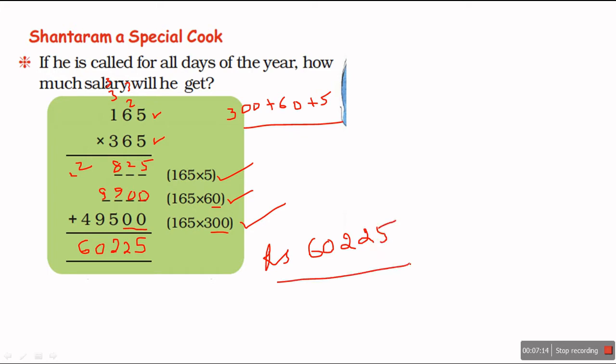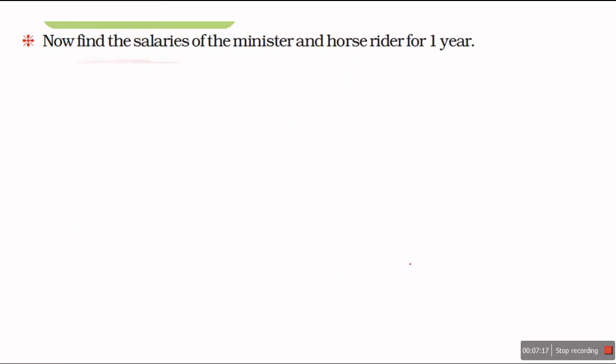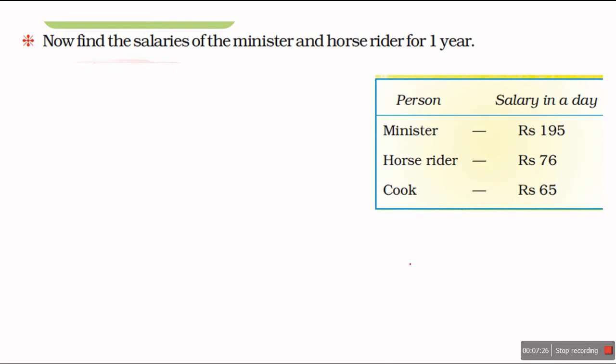So let us move forward. Now find the salary of the minister and the horse rider for a year. So how much salary do they get in one day? We can see from the chart. The minister gets rupees 195. So in a year, what will happen? 195 multiplied by 365.